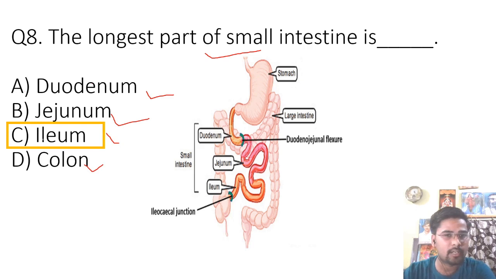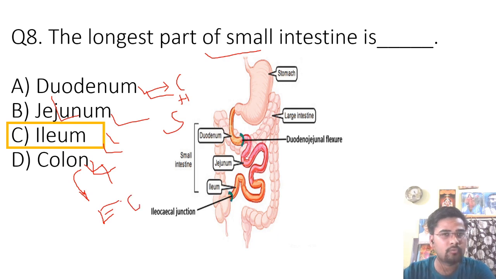Ileum is the longest part, and in this part the maximum food is digested. Duodenum secretes three hormones: cholecystokinin hormone, hepatocrinin hormone, and the third is secretin hormone. And colon is not a part of small intestine. Colon is a part of large intestine that has a bacteria named E. coli.